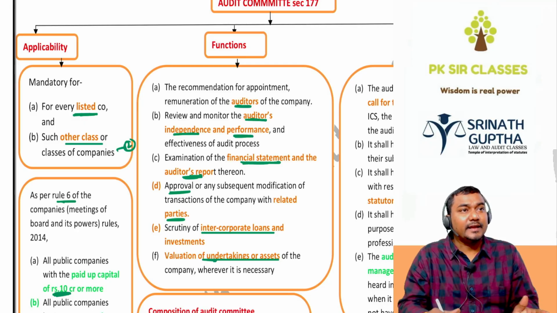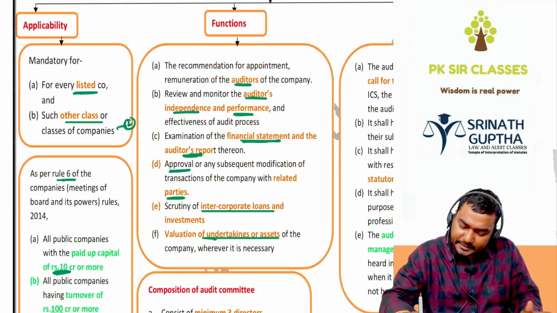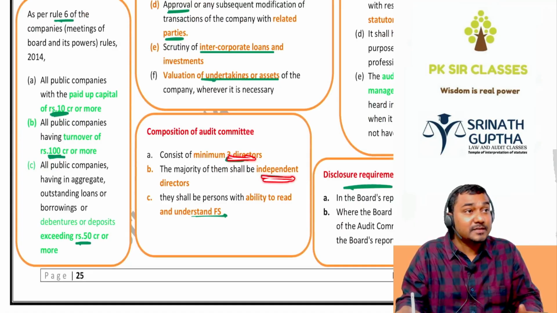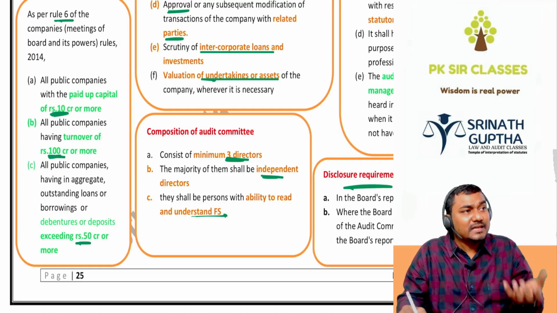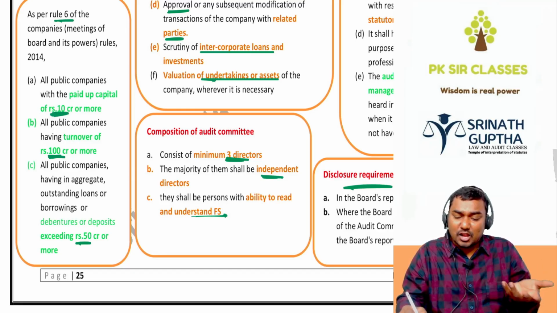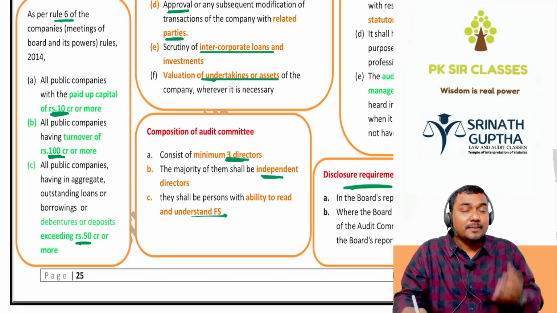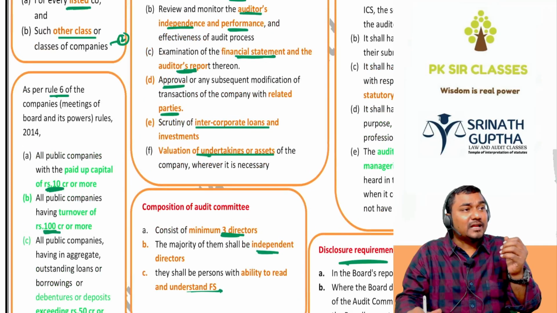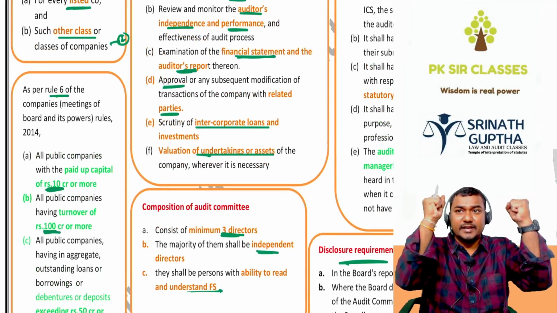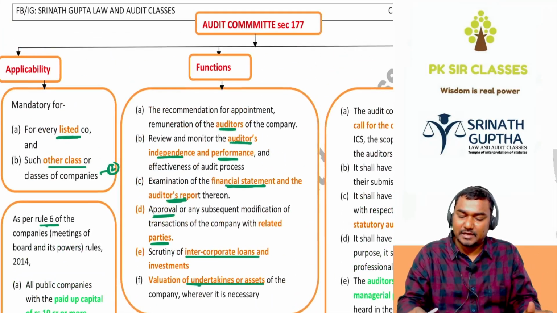Audit committee will contain the independent directors. Which directors, beta? Independent directors. It will contain a minimum of the 3 directors. Majority must be independent directors who have the ability to read and understand the accounts, finance, law. They must be expert people because this audit committee is the head of the BOD and head of the auditors, internal auditors and statutory auditors. ये क्या करता सर कंपनी में audit committee?